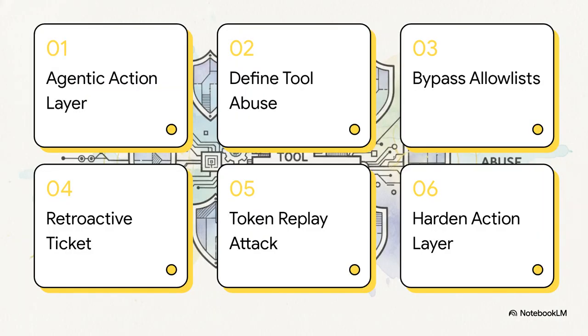All right, here's our roadmap for the breakdown. We'll start with 1, the agentic action layer. Then 2, defining tool orchestration abuse. 3, bypassing endpoint allow lists. 4, the retroactive ticket illusion. 5, the token replay attack. And we'll wrap up with 6, hardening the action layer.